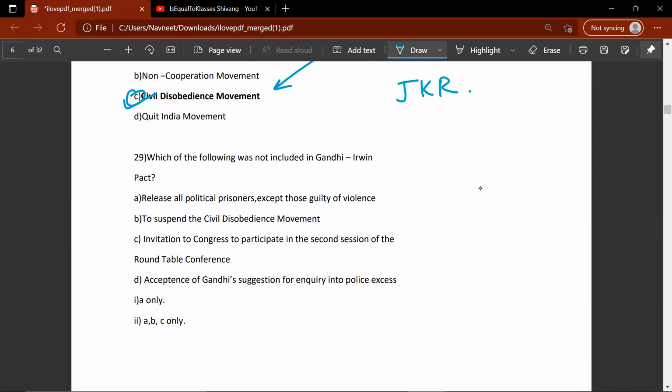Which of the following was not included in Gandhi Irwin Pact? Release of all political prisoners except those guilty of violence. So this was included to suspend the civil disobedience movement. This was agreed upon by Gandhiji. So this is also correct. Invitation to Congress to participate in the second session of Round Table Conference. Acceptance of Gandhi's suggestion for inquiry into police excess. So D. D was not included in the Gandhi Irwin Pact.